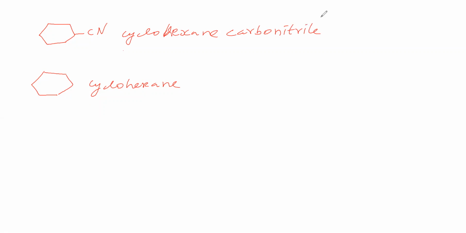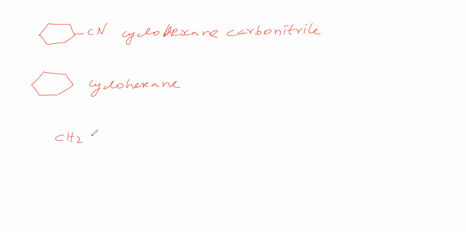In the IUPAC name, we say carbonitrile. IUPAC means only nitrile, so why did we include carbo? Because carbon is not included in cyclohexane. Therefore we are saying carbonitrile. This cyanide carbon is included here only, not here. That's what it indicates.